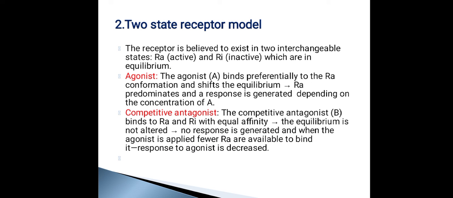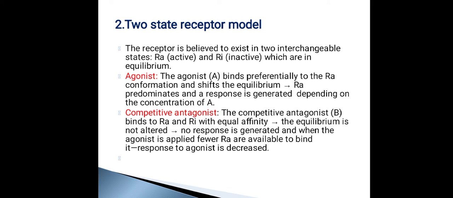Next is two-state receptor model. So in this model, they believe that the receptor is going to be in two conformations, active conformation and inactive conformation, based on which the drug is going to be defined in the following ways. So first is agonist. If the drug is able to bind predominantly, or only, to the active conformation and shift the equilibrium to the active conformation, then it is called an agonist.